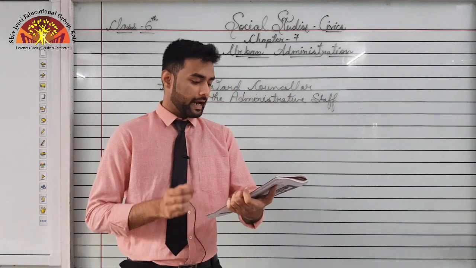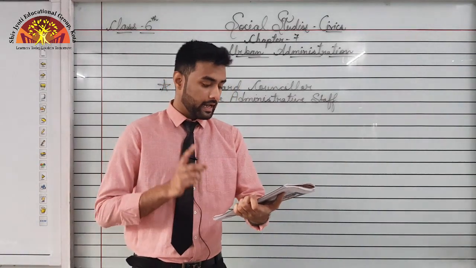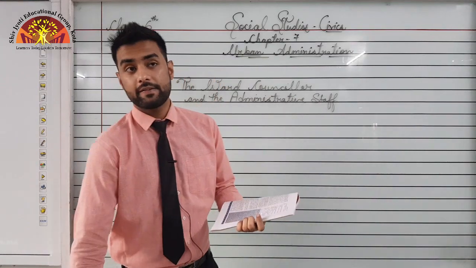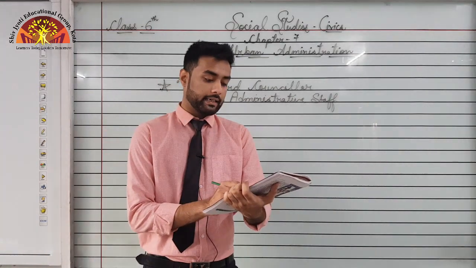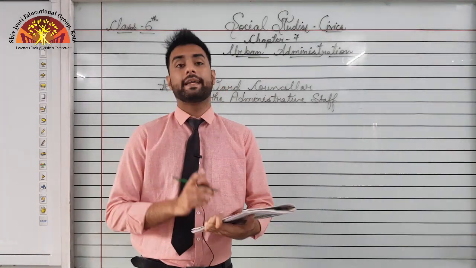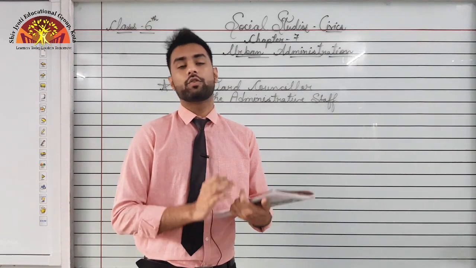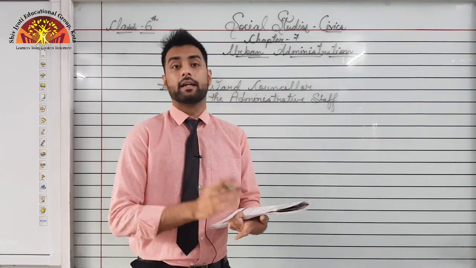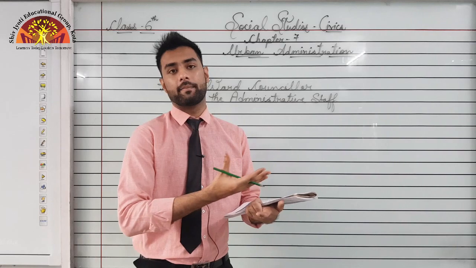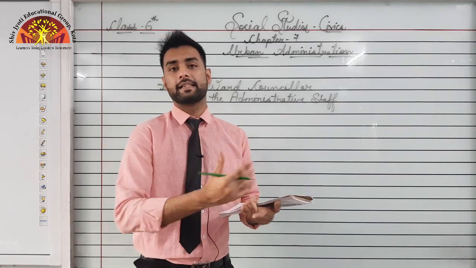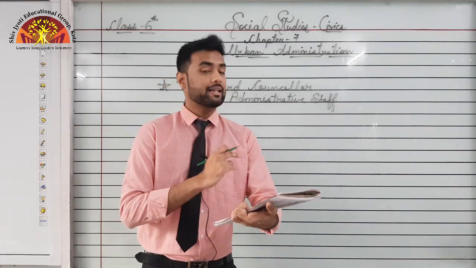Now, the commissioner and the administrative staff are appointed, councillors are elected. Here is a very important line: the collectors and the administrative staff are appointed, meaning the clerks who work in the office. They are not elected. We don't vote for them. They pass an exam and hence get the job. But the ward councillors are elected.